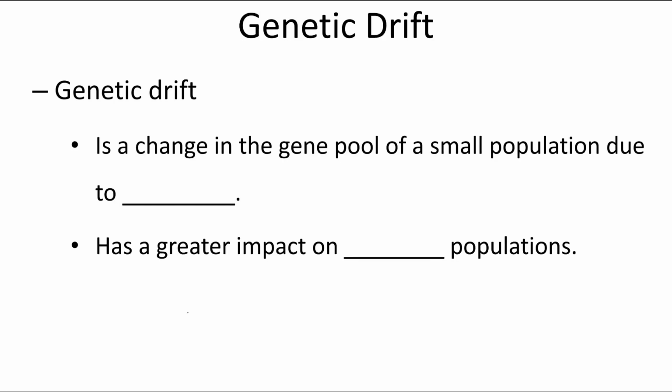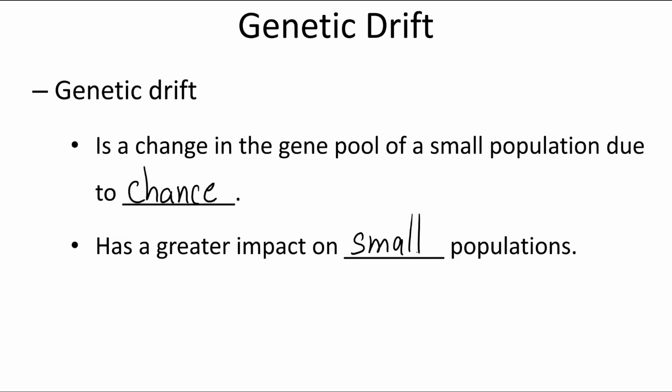Genetic drift is a change in the gene pool of a small population due to chance. Genetic drift doesn't have to do with which traits are more advantageous or which traits cause an individual to be better suited to their environment. Instead, just chance events end up changing the genetic makeup of the population. And this has a much greater impact on small populations.